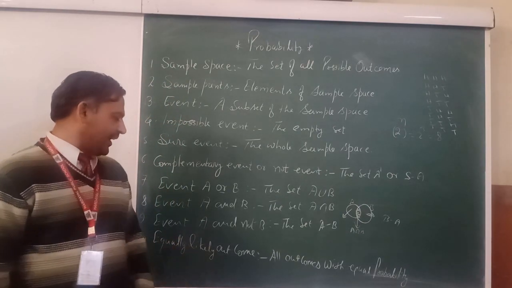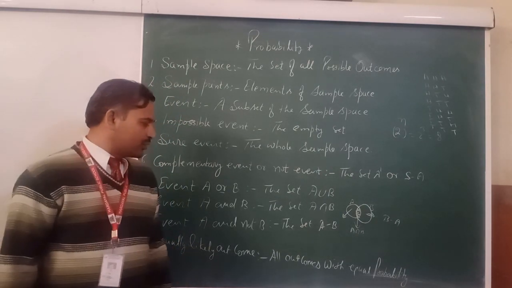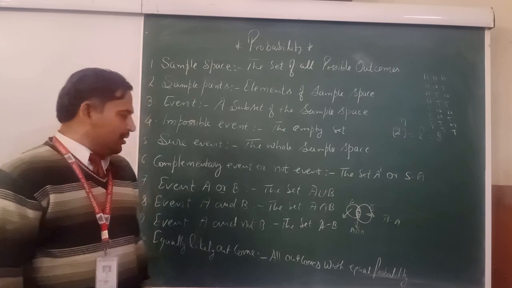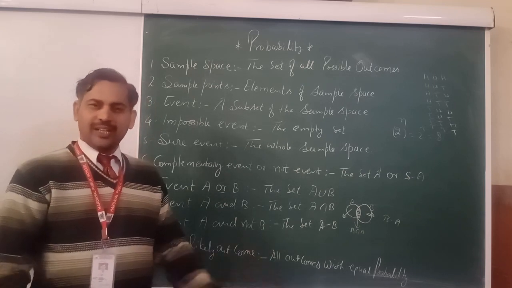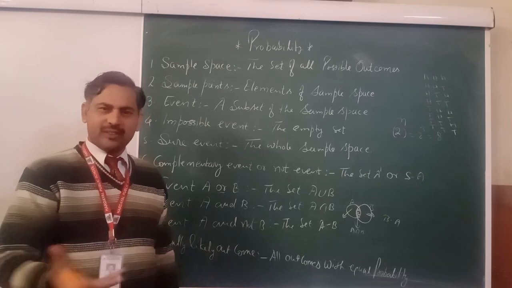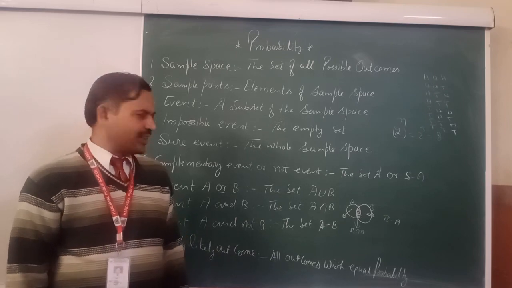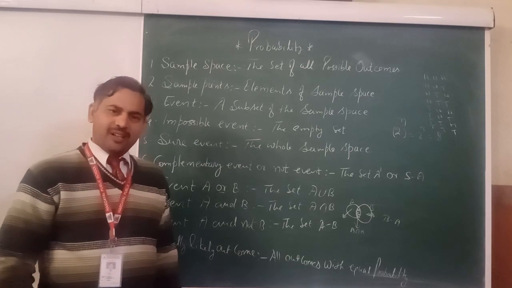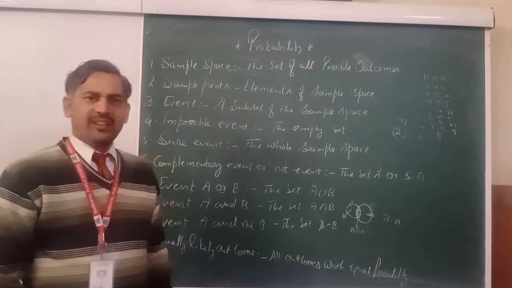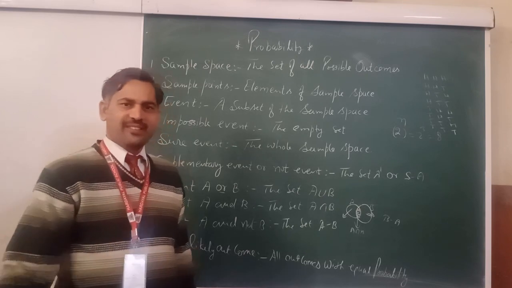Next point, equally likely outcomes. All outcomes which have equal probability are known as equally likely. Suppose a dice is thrown, it has 6 points, so all 1 to 6 are equally likely. So I hope it is clear to everyone. Now let's solve some questions on probability. Is it clear?